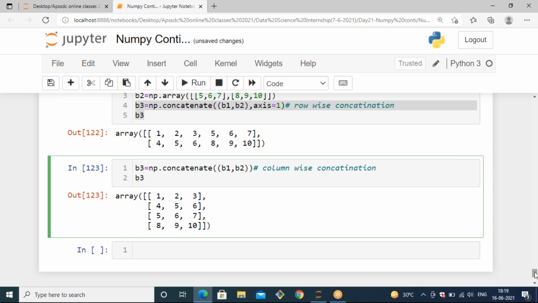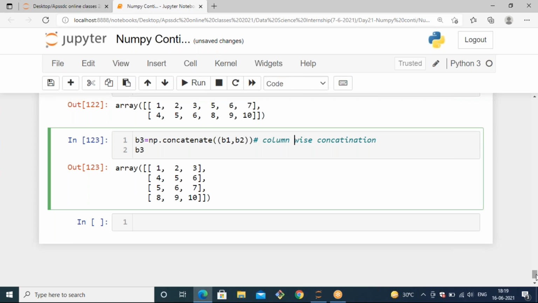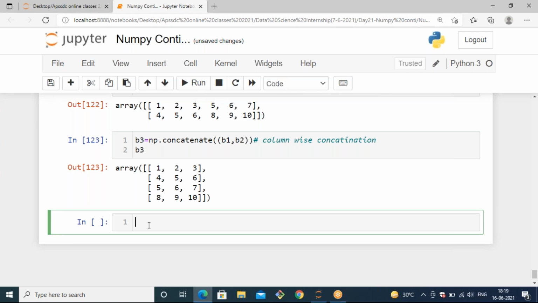And also we have some other methods to join arrays, that is hstack and vstack. If you want to join your arrays in a horizontal way, you can use hstack. And if you want to concatenate your arrays vertically, you can use vstack. Let's see that also.